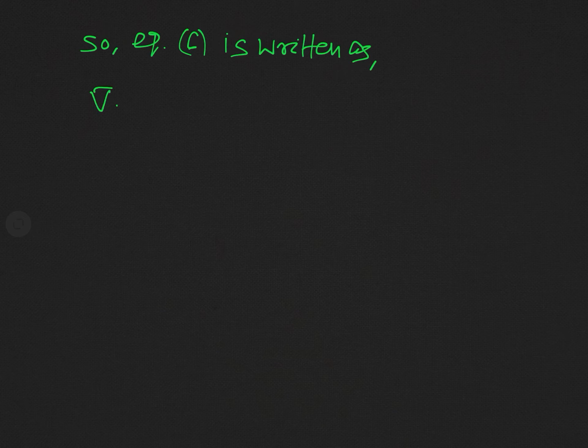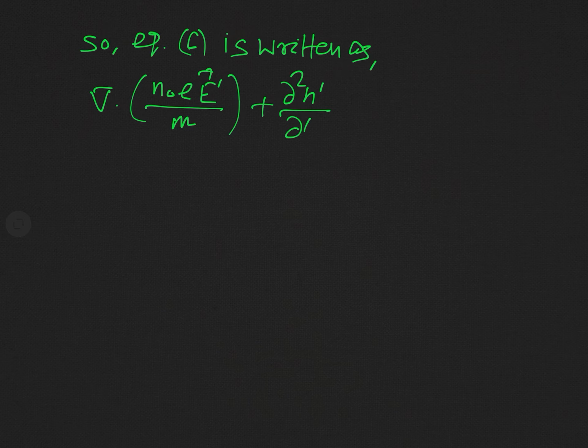This will be actually del dot n naught e into E dashed divided by m plus del 2 n dashed by del t square, and this is equal to 0.